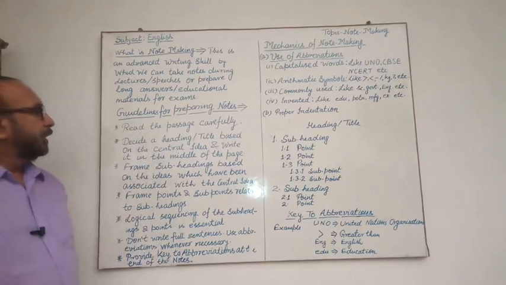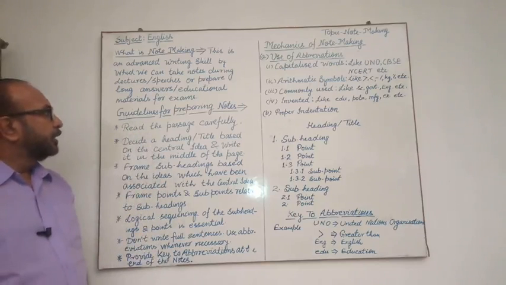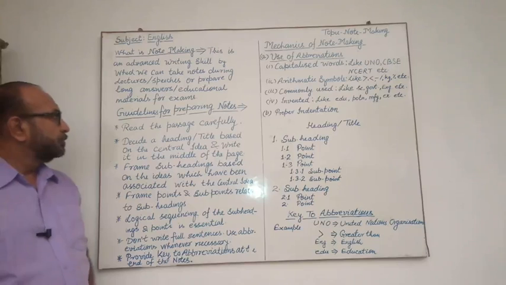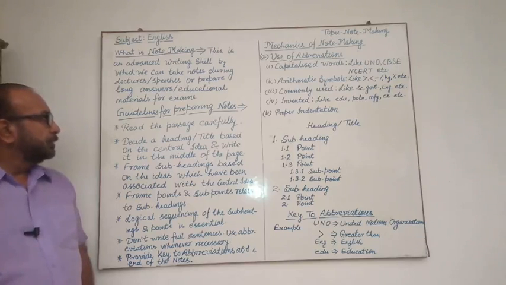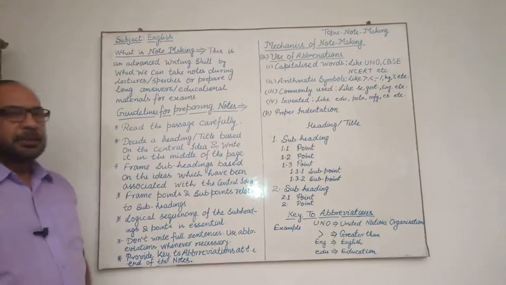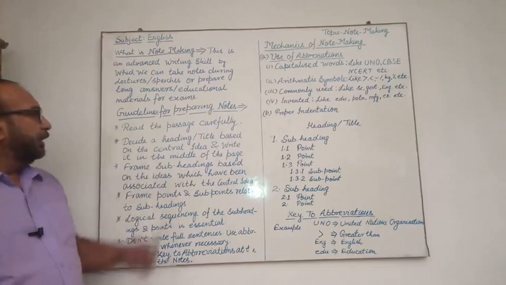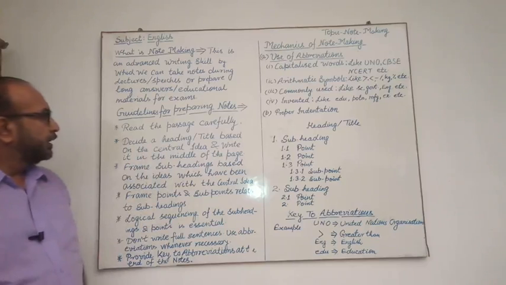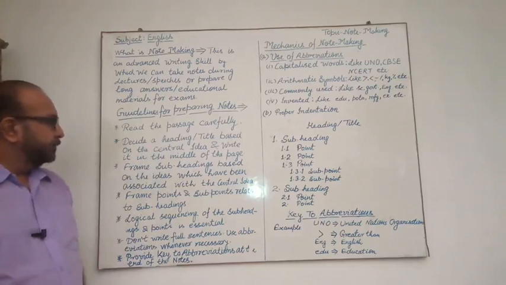So the next heading is guidelines for preparing notes. Very first, read the passage carefully. The second point is decide a heading or title based on the central idea and write it in the middle of the page.